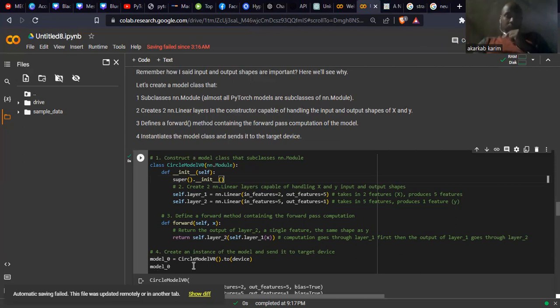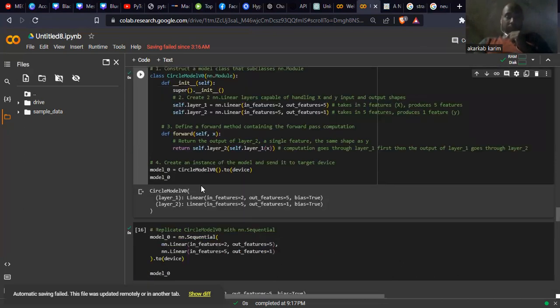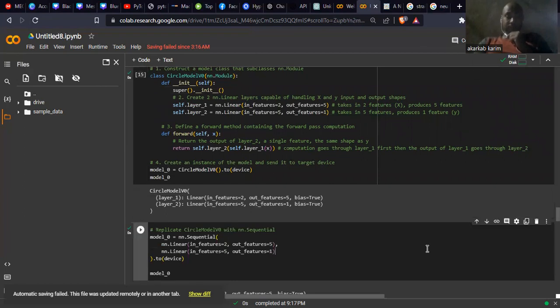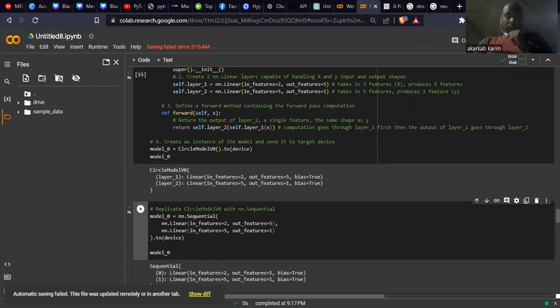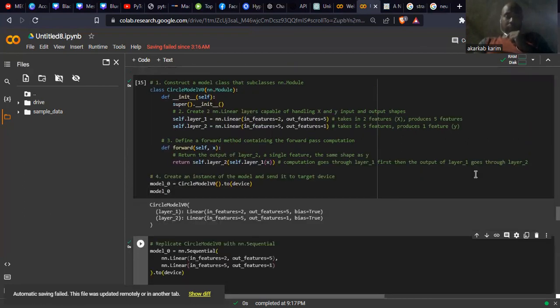I create an instance of the model: model_0 is CircleModelV0().to(device). I send it to my device, the CPU I mean. And this is the result here. The model shows the layers and their parameters. This is the first method of how I create a model from my class.